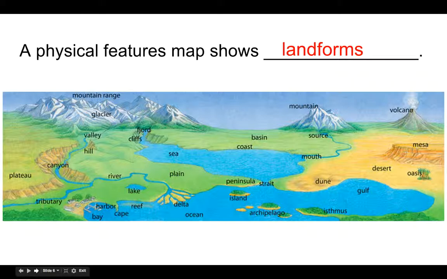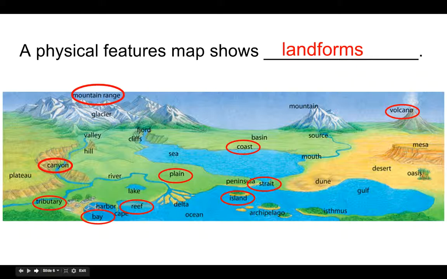Okay? And really the ones I want you to take the most note of are the 10 here. Okay, you've got mountain range, canyon, tributary, which is a small river that goes into a larger river, bay, a reef. You've got the plain, an island, strait, coast, and volcano. All of those terms you should be familiar with and be able to label on a physical features map similar to this.